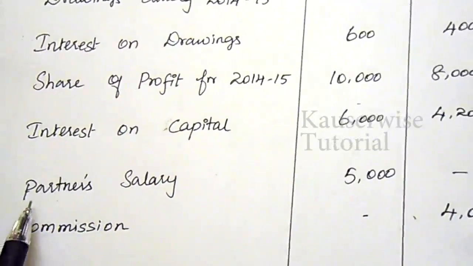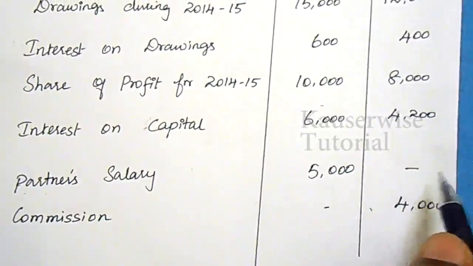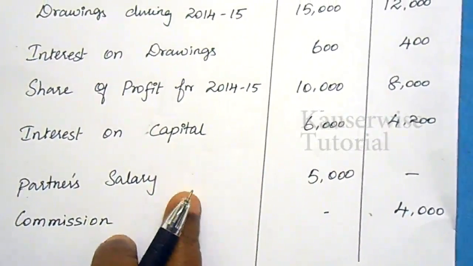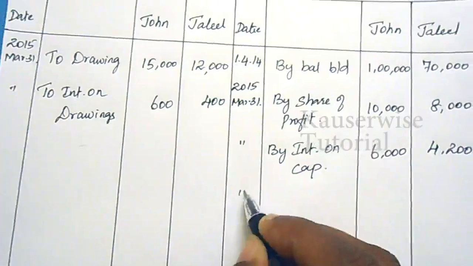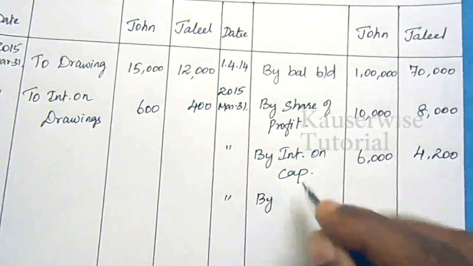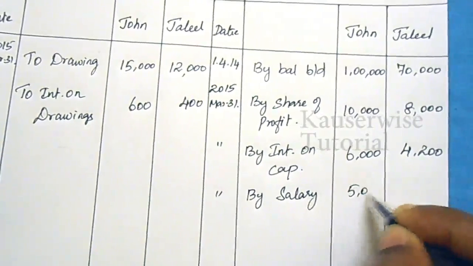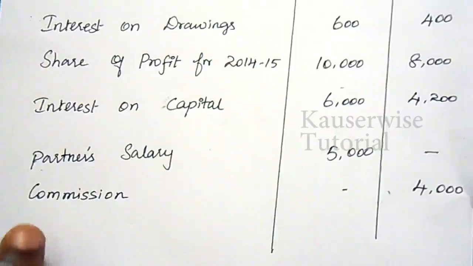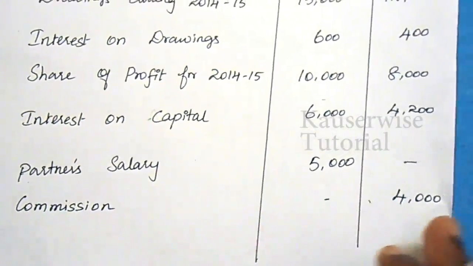Next transaction, partner's salary. For John 5,000, for Jalil nil. This will be credited to partner's capital account. Same date, by salary, John 5,000, Jalil nil. The last one is commission. This is the amount which belongs to Jalil.